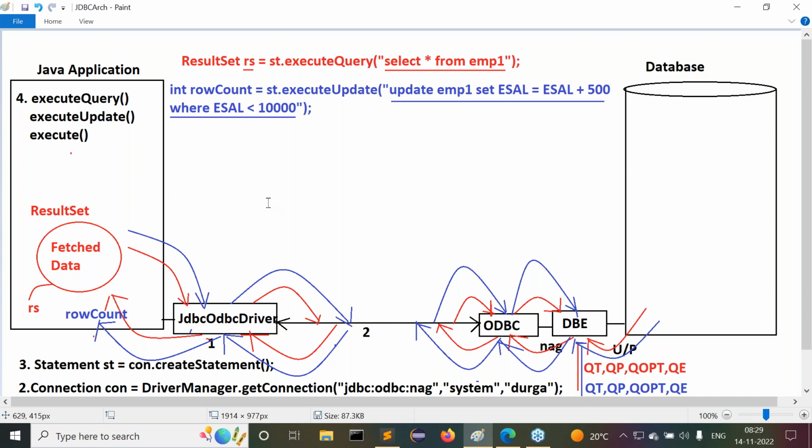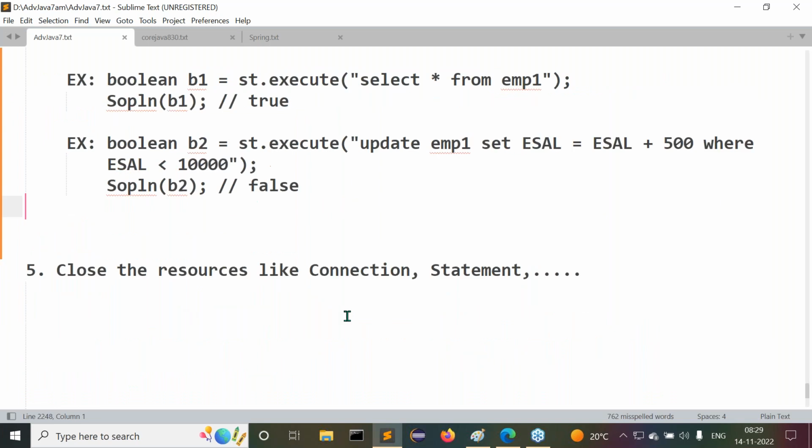Anyway, time is not sufficient now. These points I will discuss with you again tomorrow. That means the execute method implementation I will discuss. Once we complete this part, the last one is closing the resources. It's a matter of 15 to 20 minutes. Then after that, tomorrow I will start to prepare the first program. The first JDBC program we are going to start. The practicals we are going to start from tomorrow onwards.